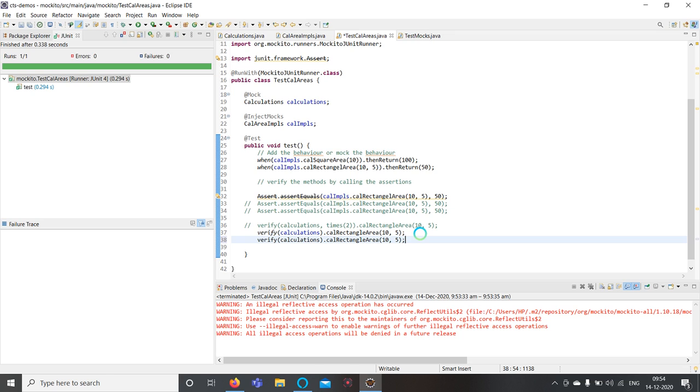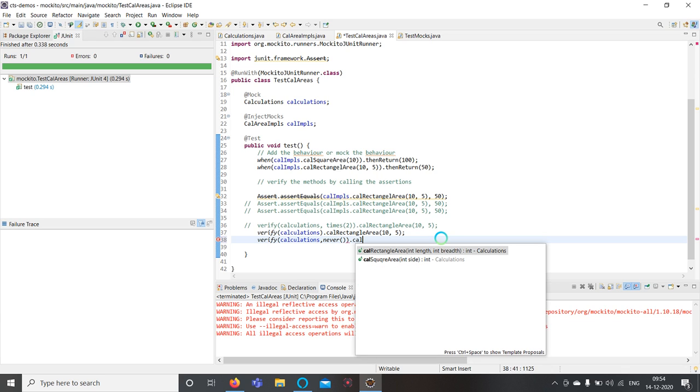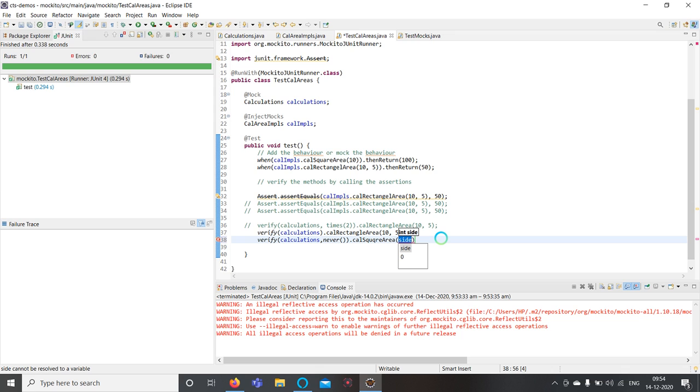Now I will say here calculations, comma, never. And what is the method which I never want to call? This calculate square area. Calculate square area is never called.